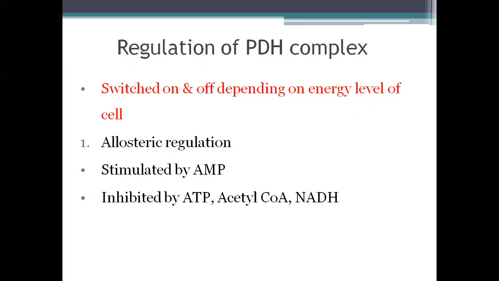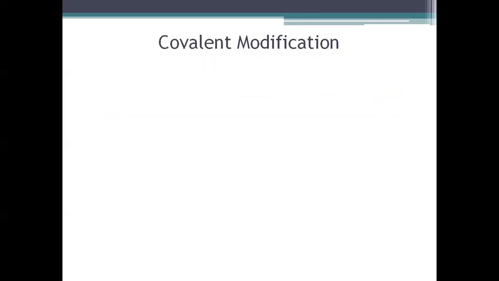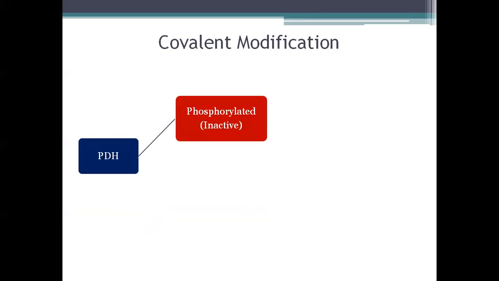So first we have allosteric regulation. The PDH complex is stimulated by AMP and it is inhibited by ATP, acetyl-CoA and NADH, all of which indicate high energy levels of the cell. Also, like in the case of phosphofructokinase, here we also have covalent modification of PDH. It has two forms.